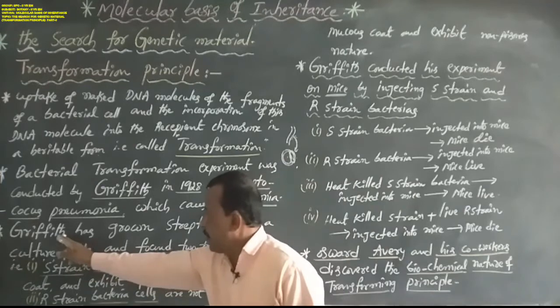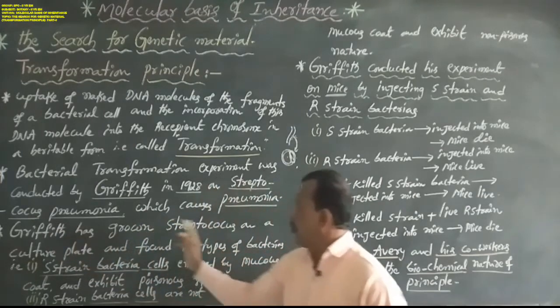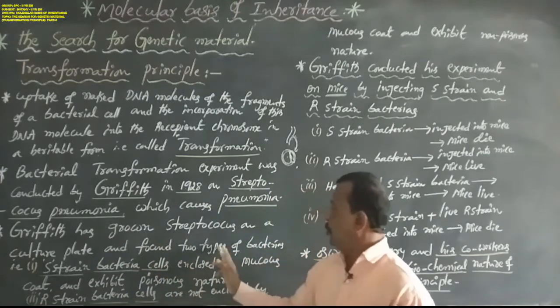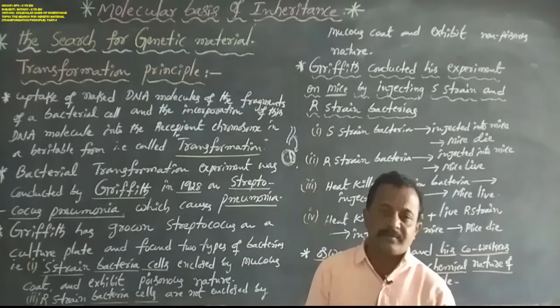Frederick Griffith grew Streptococcus pneumoniae on a culture plate and observed two types of bacteria.